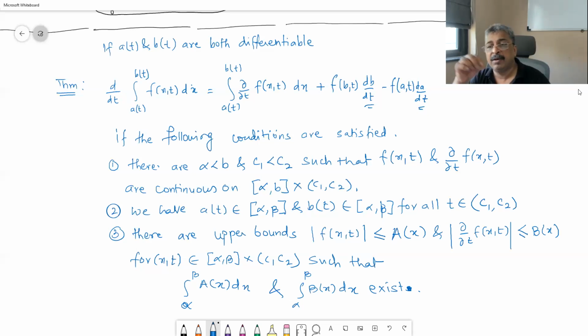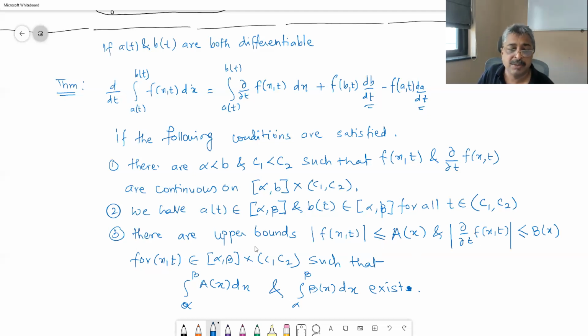After time t, if A is going to some other place, A plus dA/dt times delta t, then the function A is well behaved, differentiable, and the new function that you get by partially differentiating the function with respect to t also is well behaved.